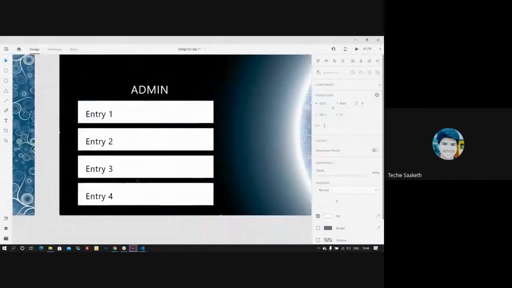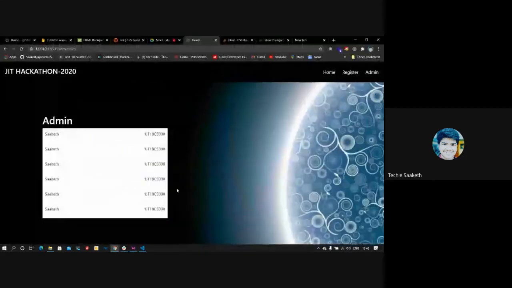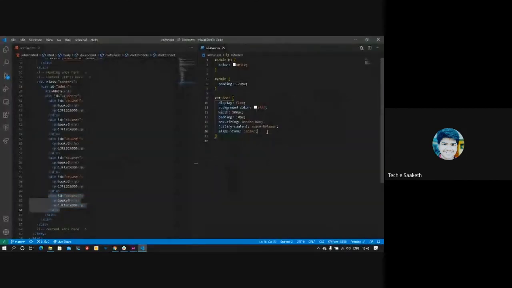But this is not how we want it to be displayed. We need some space between each entry. So to do that, we'll set some margin top and bottom for that. This is a shorthand notation for margin.